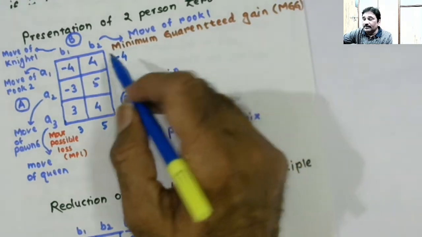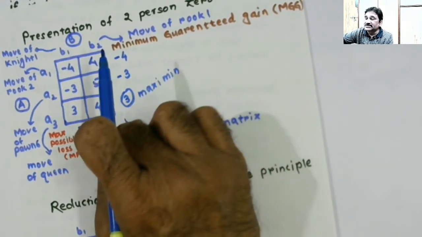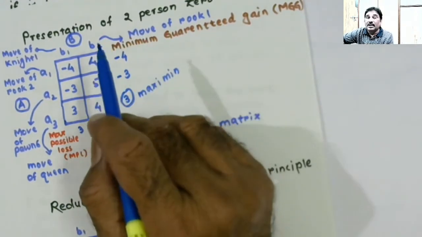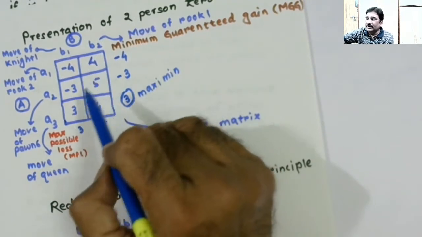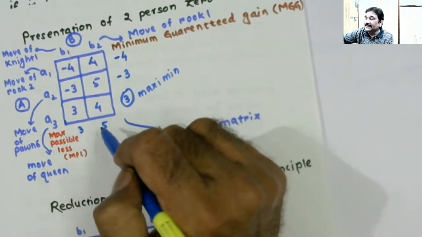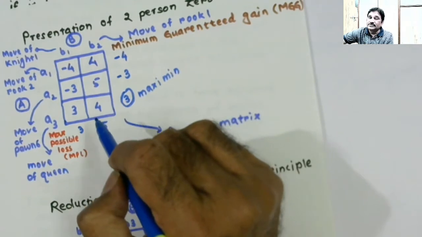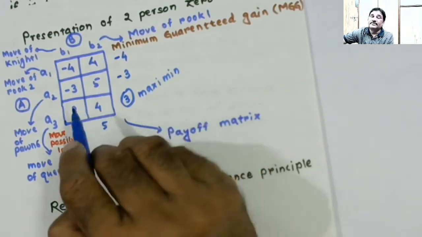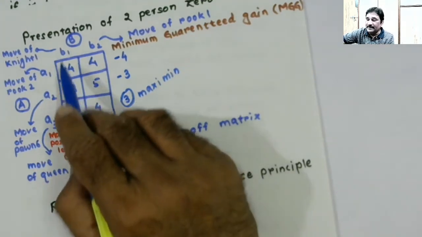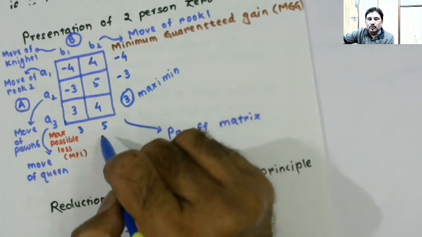And then we will do the analysis from the point of view of predicting what player B will be playing and what is going to be the loss to player B. So player B will play that course of action which results in the minimum of the maximum possible loss. He knows that by playing B1 the loss is 3, and by playing B2 the loss is 5.